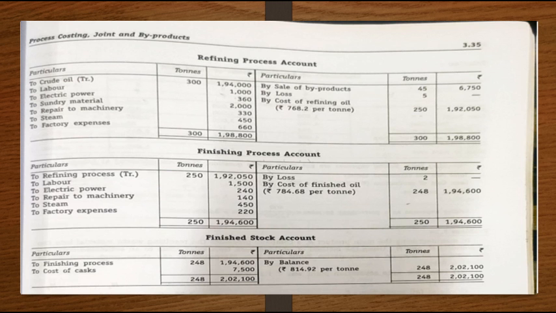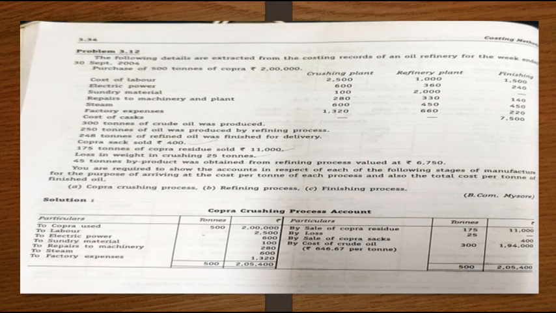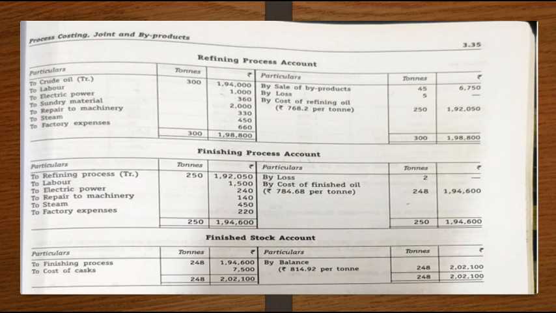The cost of cask according to the question is 7,500. So you add 7,500 for the cost of cask, which will give you 248 tons at rupees 2 lakh 2,100. So that will be your balance shown on the finished stock account. 2 lakh 2,100 divided by 248 will give you the cost per unit, which is 814.92 per ton. So this is the end of this problem.